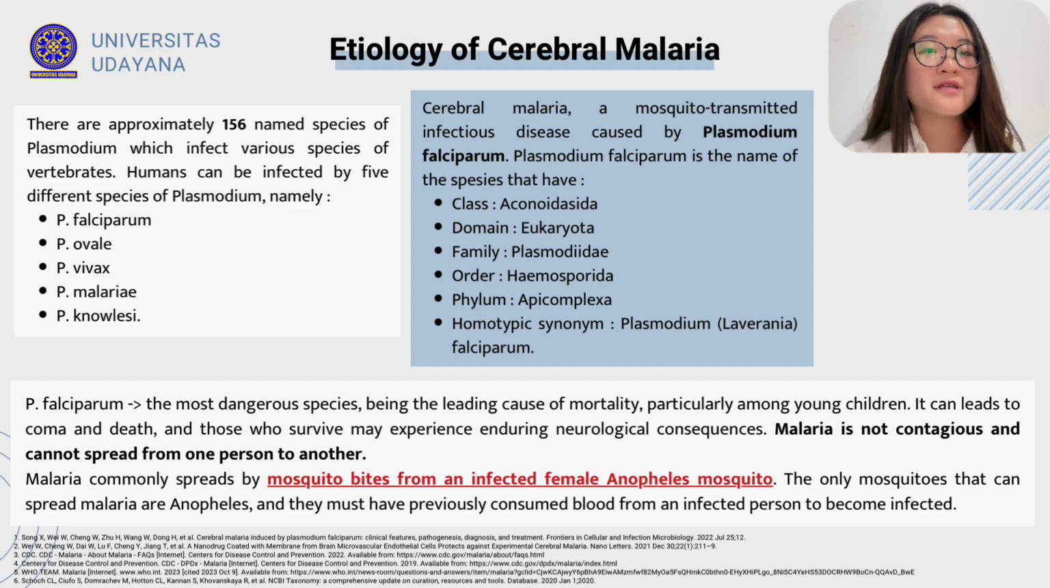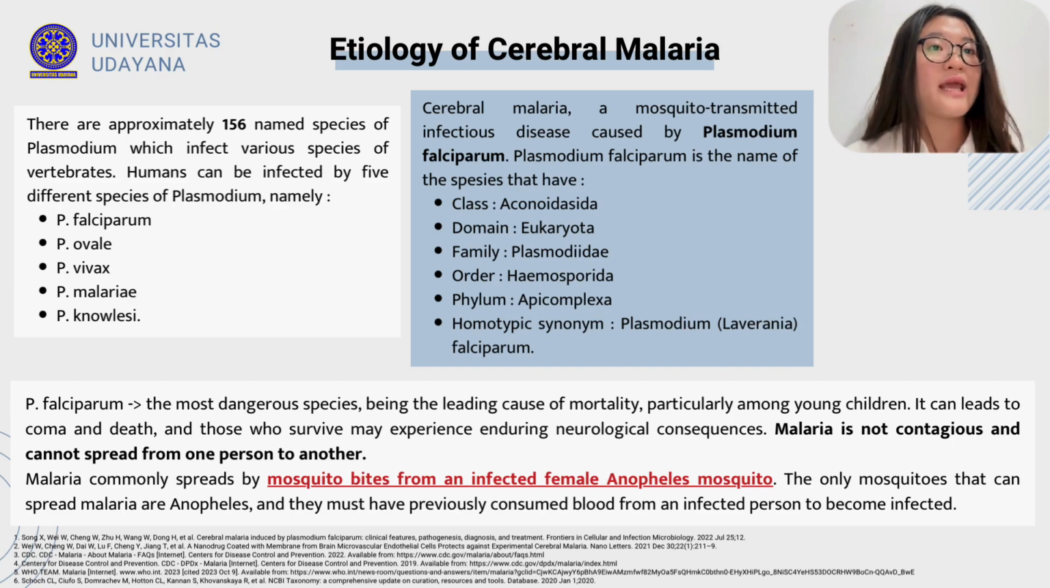There are approximately 156 named species of Plasmodium, which infect various species of vertebrates. Humans can be infected by 5 different species of Plasmodium, namely Plasmodium falciparum, Plasmodium ovale, Plasmodium vivax, Plasmodium malariae, and Plasmodium knowlesi. Cerebral malaria is a mosquito-transmitted infectious disease that is caused by Plasmodium falciparum.